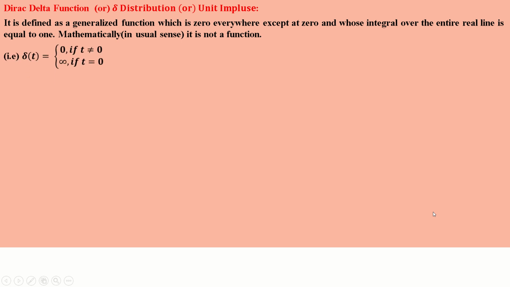Next, the Dirac delta function, or delta distribution, or unit impulse. Definition: it is defined as a generalized function which is zero everywhere except at 0 and whose integral over the entire real line is equal to 1. Entire real line means minus infinity to plus infinity. Integral from minus infinity to plus infinity of delta(t) dt equals 1.